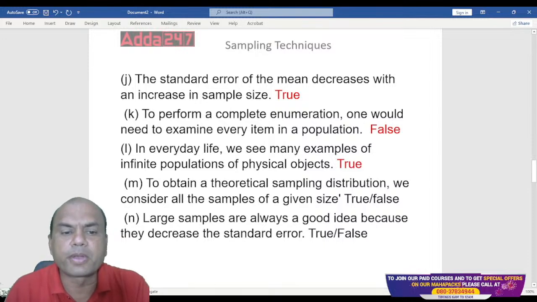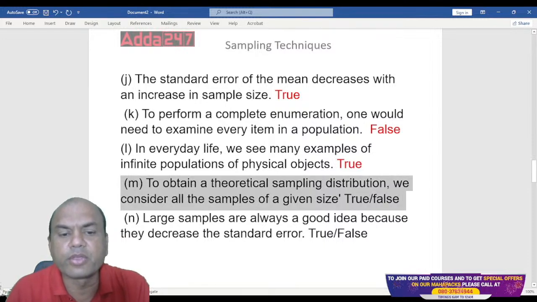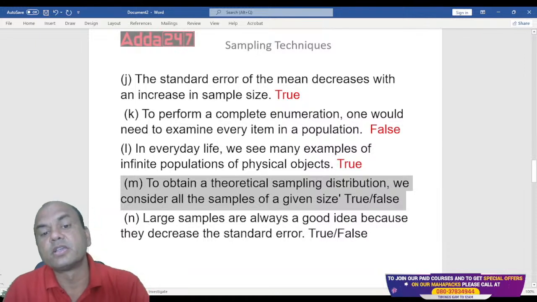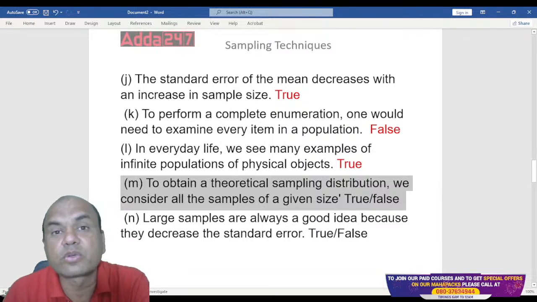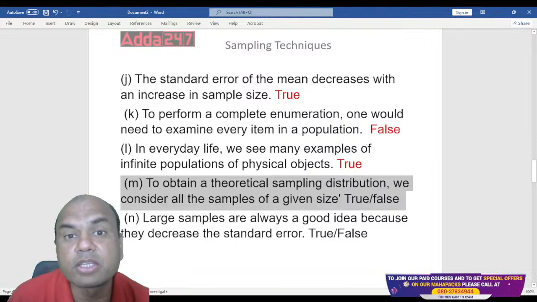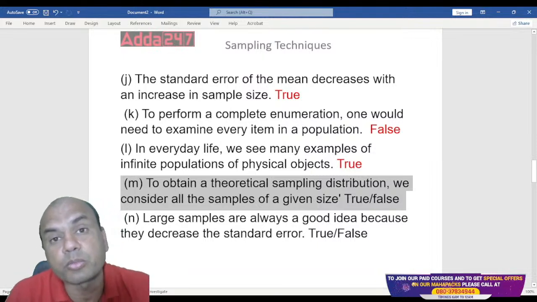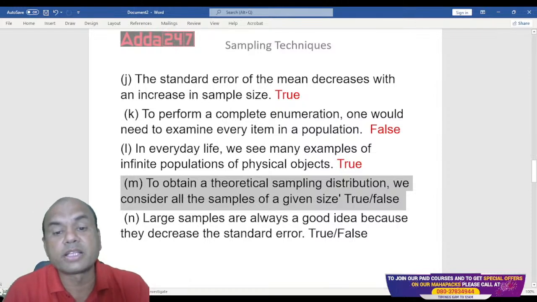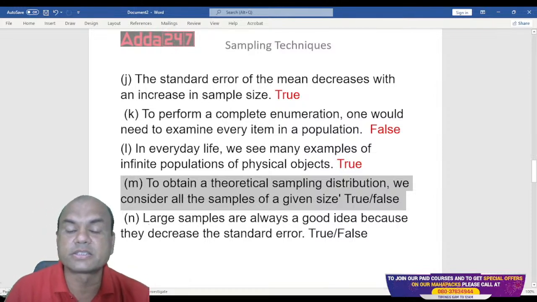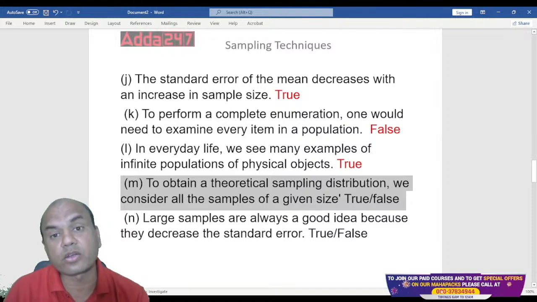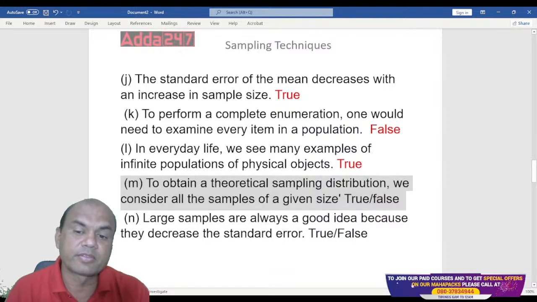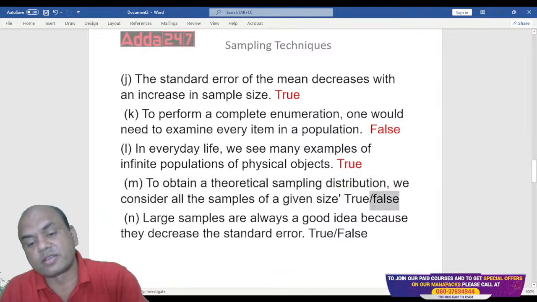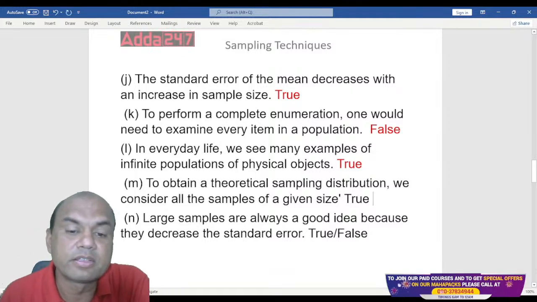Next one. To obtain a theoretical sampling distribution, we consider all the samples of the given size. Sampling distribution means the total number of samples taken and how the samples are distributed. This comes under the normal curve, the bell curve we call it. Do we consider all the samples or no? All the samples, everyone? So the answer is true. Yes, we consider all the samples of the given size.